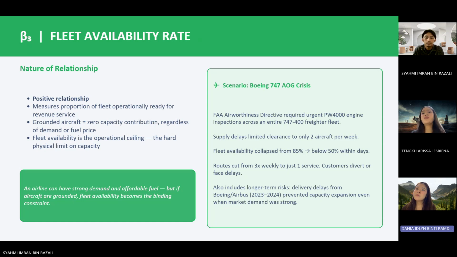Our example involves the Boeing 747-400 freighter fleet affected by an FAA airworthiness directive requiring urgent engine inspections. Due to delays in inspections and maintenance processes, only 2 aircraft could be cleared each week. Within a short period, fleet availability fell from 85% to below 50%, forcing routes to be reduced from three weekly services to only one. This variable also reflects longer-term industry challenges, such as aircraft delivery delays from Boeing and Airbus during 2023 and 2024. In many cases, airlines were unable to increase capacity even when market demand was growing strongly. I'll now pass it over to Shami to conclude the presentation.